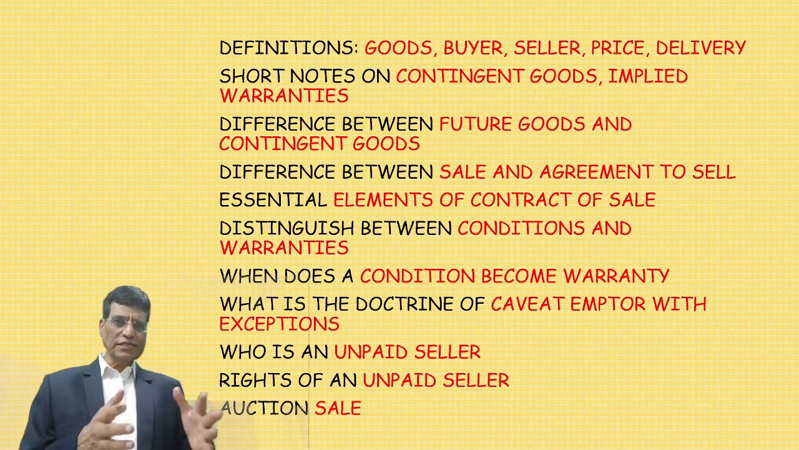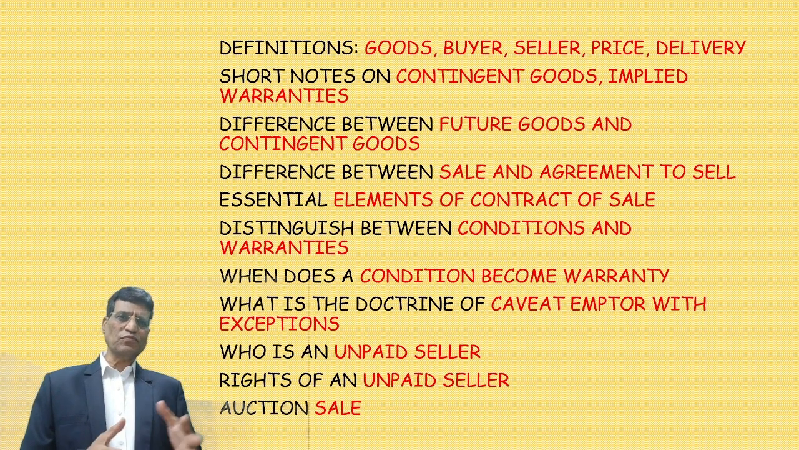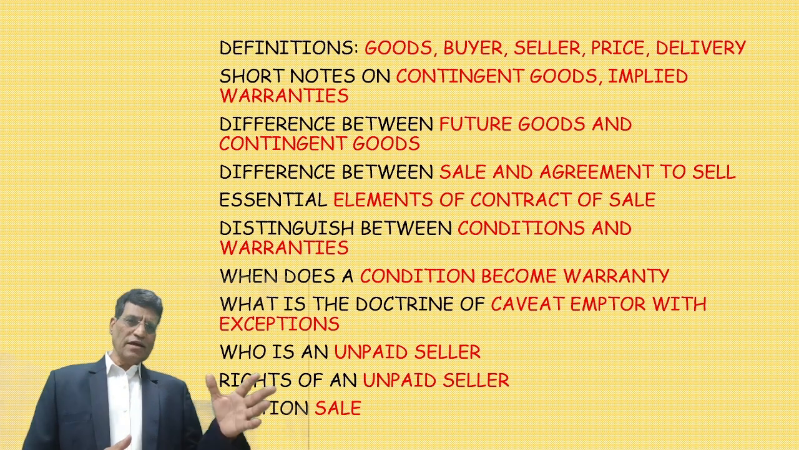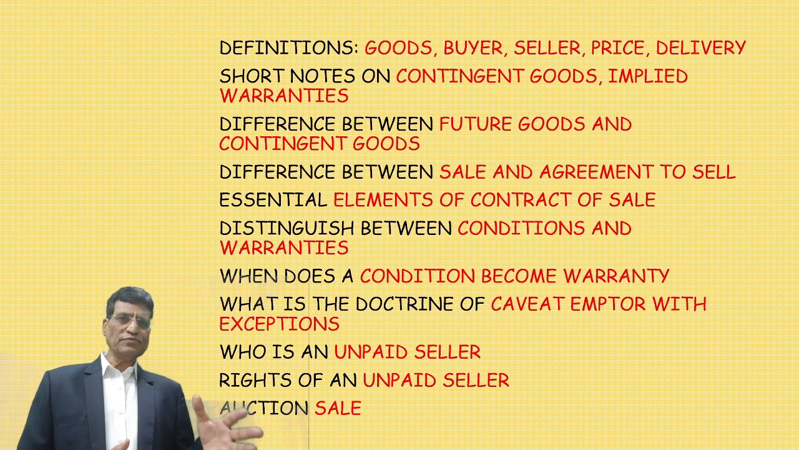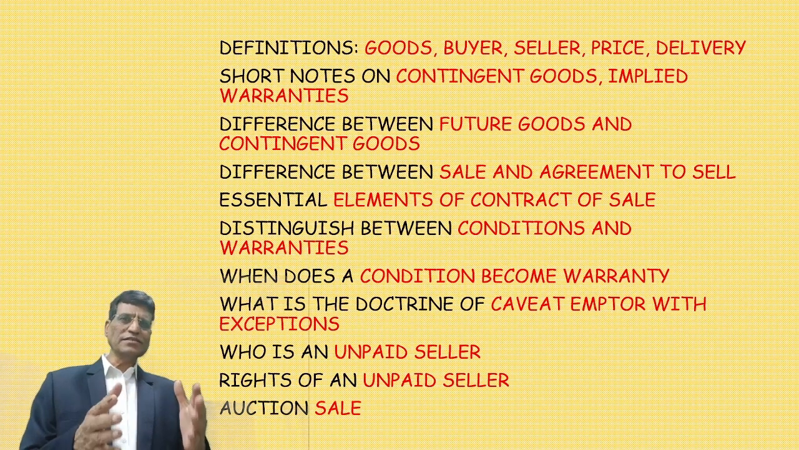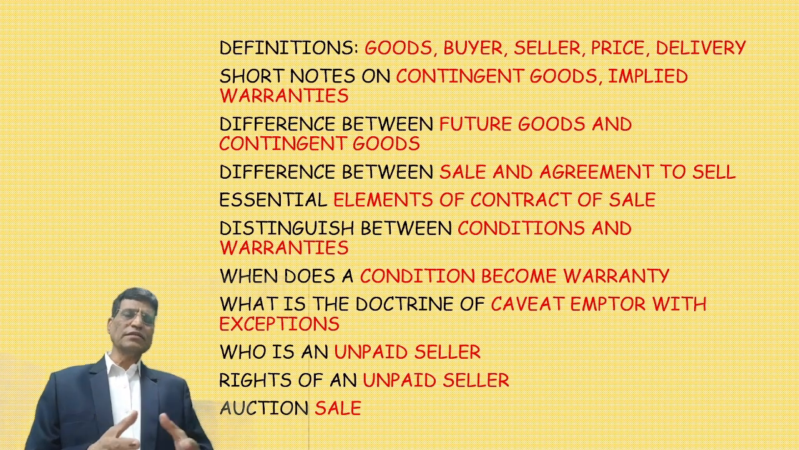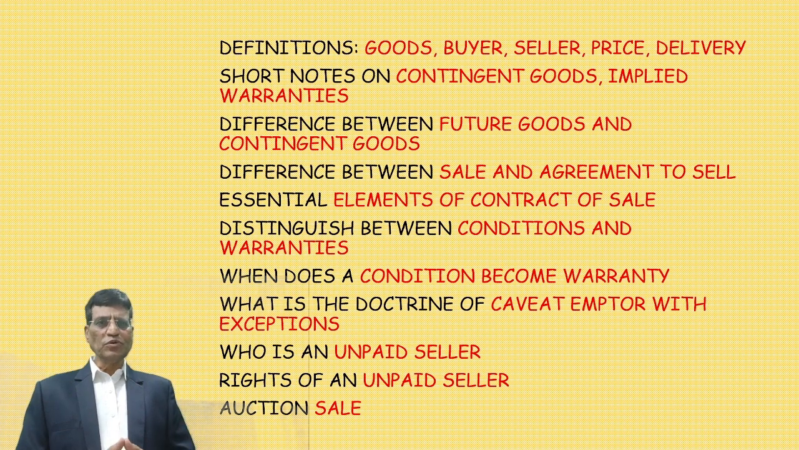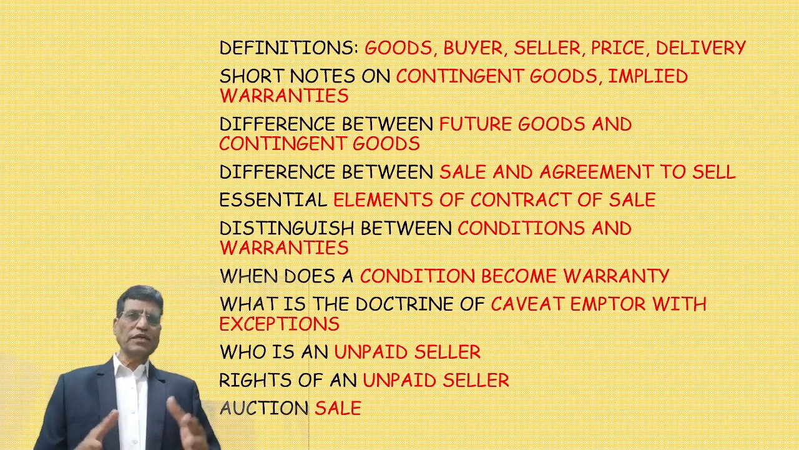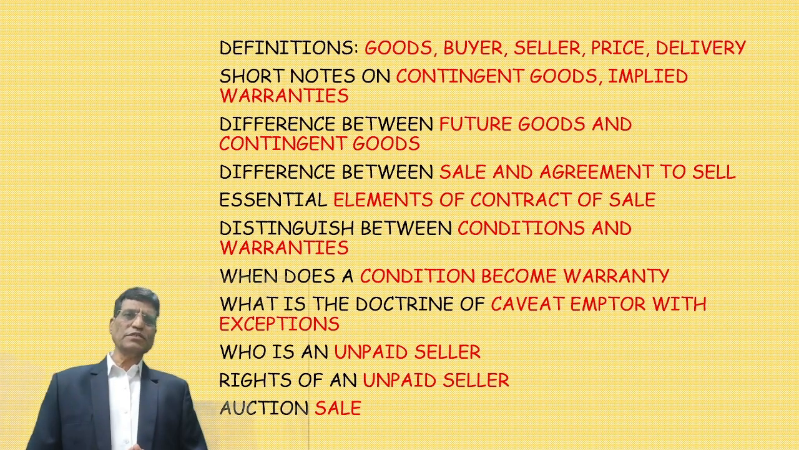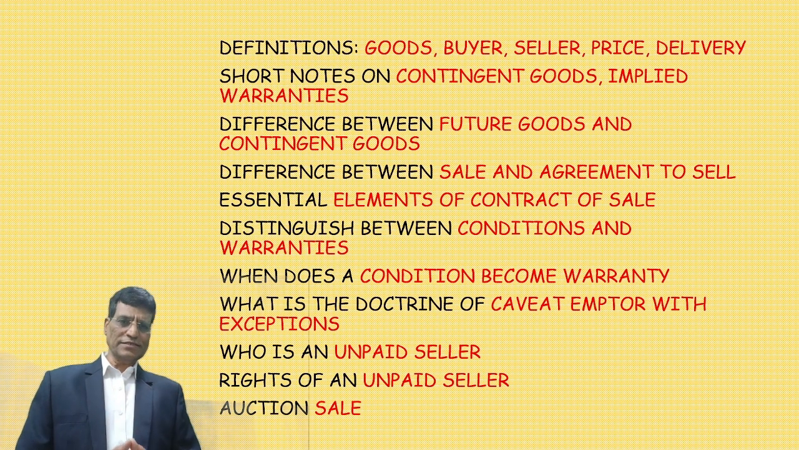It starts from Section 4, formation of contract and other things, and then the essential elements of a contract of sale. These all things are there for movable properties. When we take the definition of goods, we will know that these provisions are applicable to movable assets.